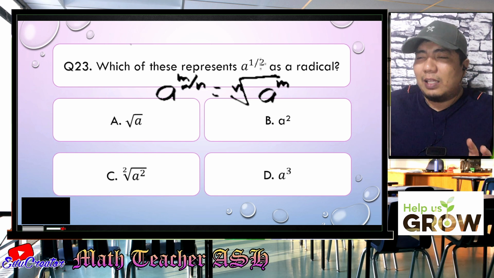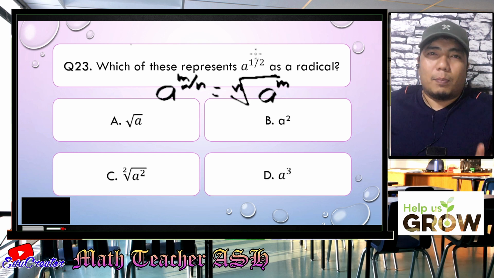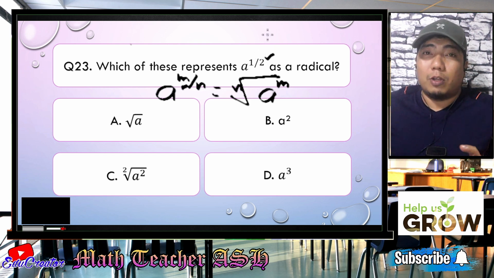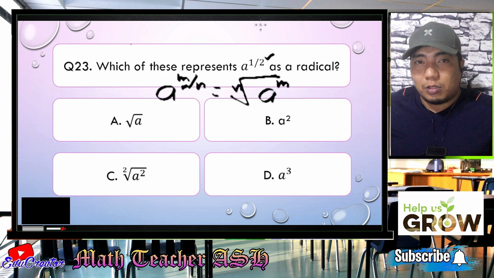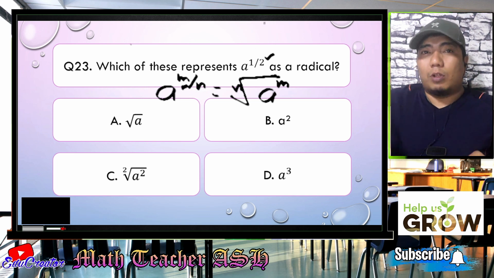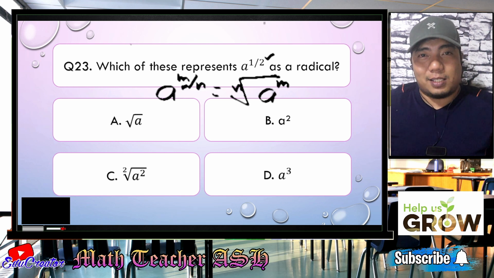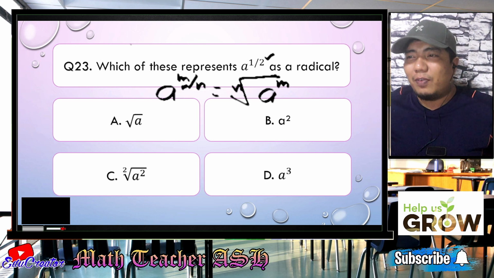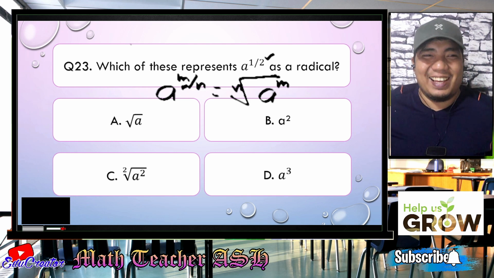Now, in this case, if you have a to the power of 1/2, then your 2 here in the denominator will be your index, making it square root. And your 1 here will become your exponent, which is a to the power of 1, which is just the same as a. So therefore, the correct answer here is square root of a. Letter A.